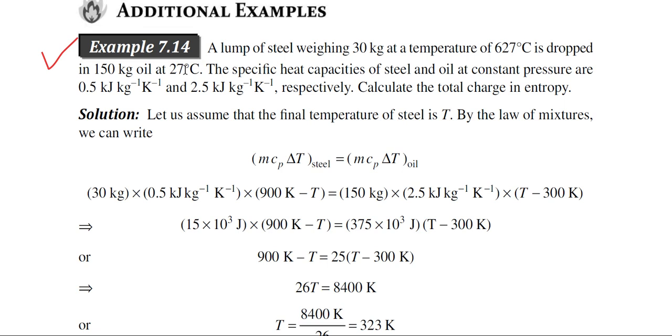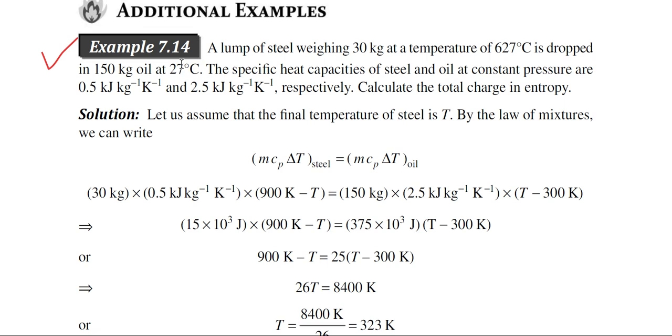So the mixture that is produced, its temperature will be in between 27 degrees centigrade and 627 degrees centigrade. Now by the law of mixture we know that heat rejected by the steel will be absorbed by the oil.